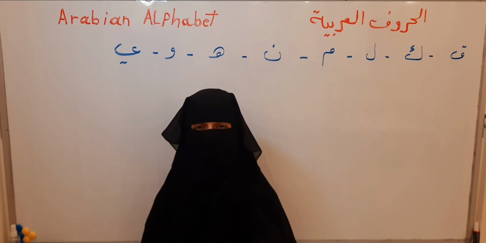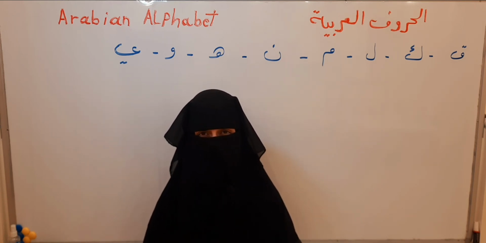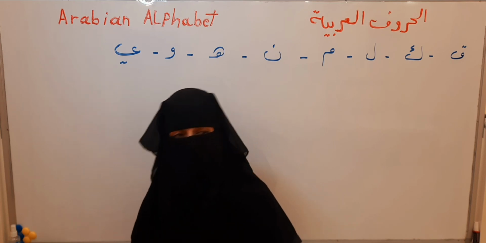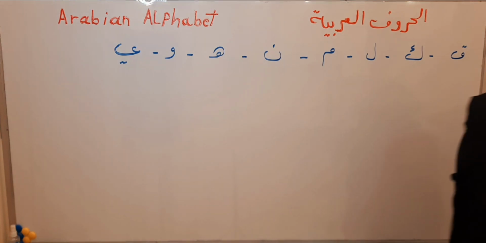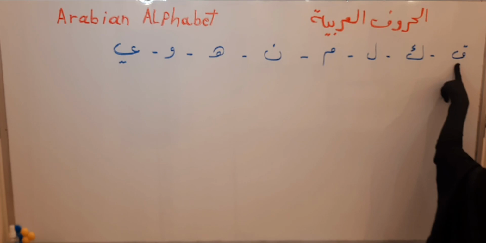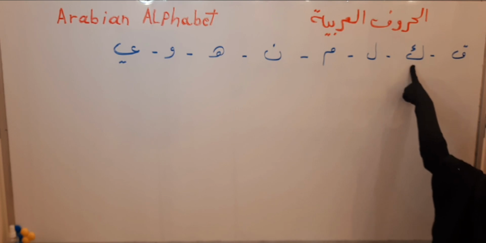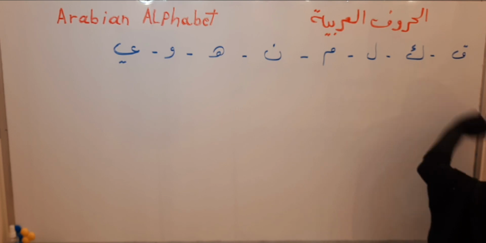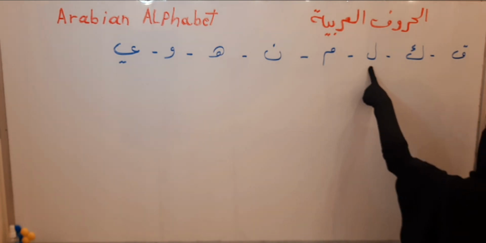Today, inshallah, we will continue the Arabian alphabet. Let's start. Bismillah. Qaf, kaf. Lam.